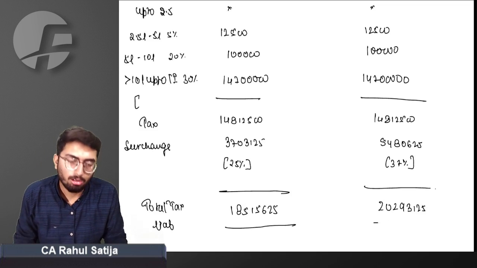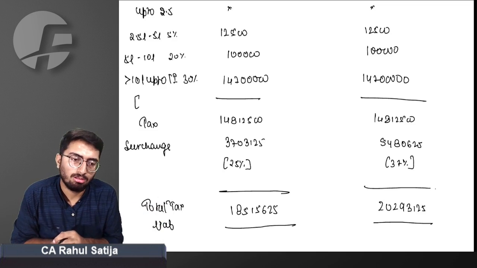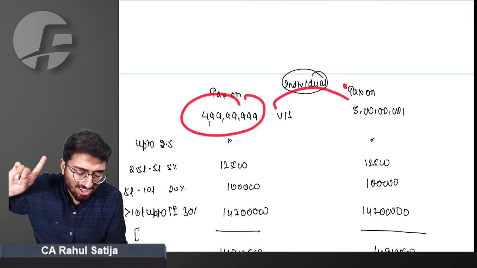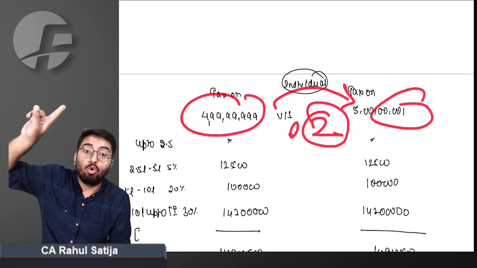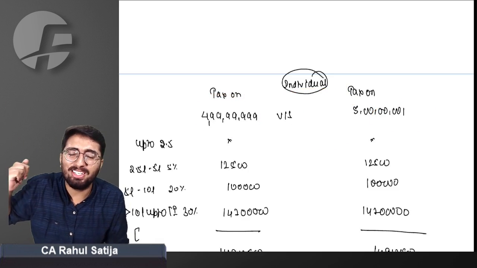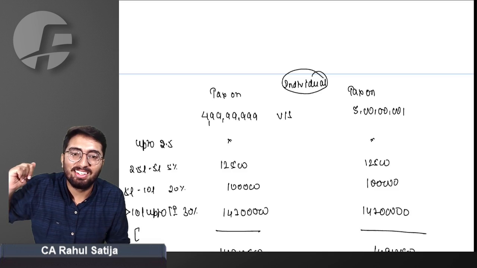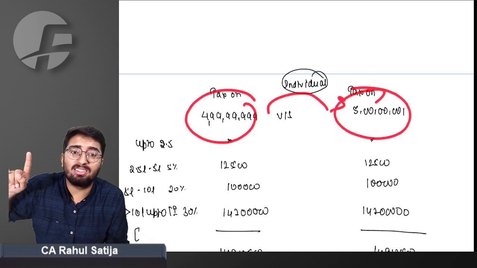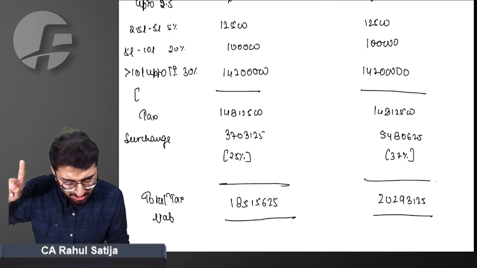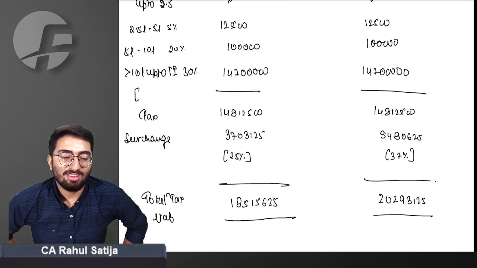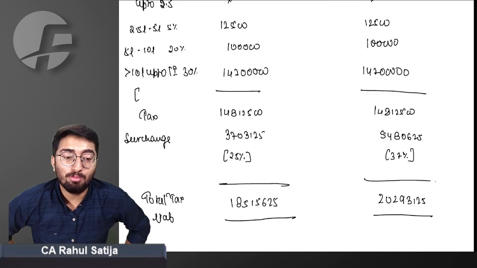Okay. What is this? Can you see the difference? Income is increased by just 2 rupees. Do you understand what 2 rupees is? Income is increased by just 2 rupees, and tax is increased by nearly 17 lakh. Bhai sahab. Oh my God.